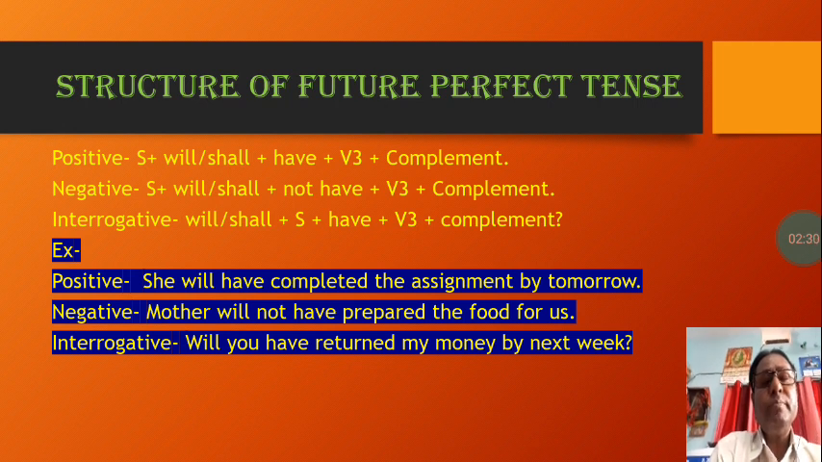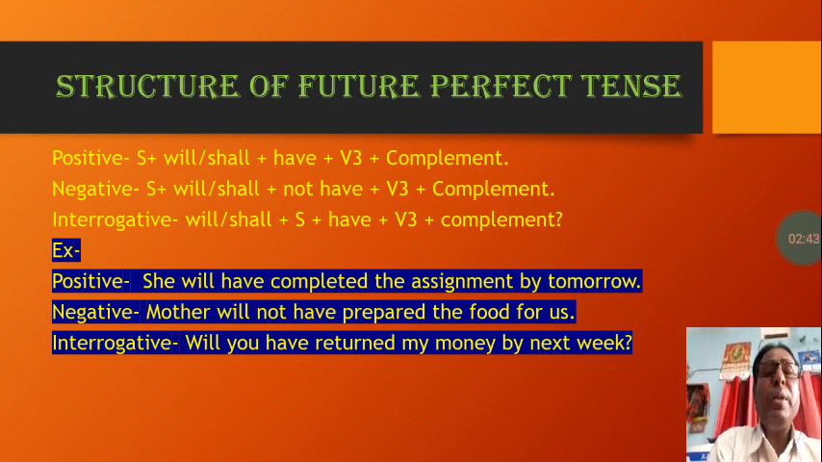In positive, the structure of future perfect tense will be: first subject, after that will or shall, that is the helping verb, auxiliary verb, plus have, and plus the third form of verb, and after that there may be a complement if required. If not, then without a complement also.